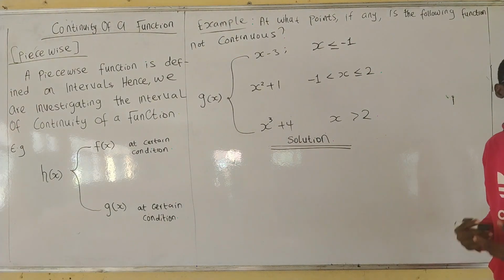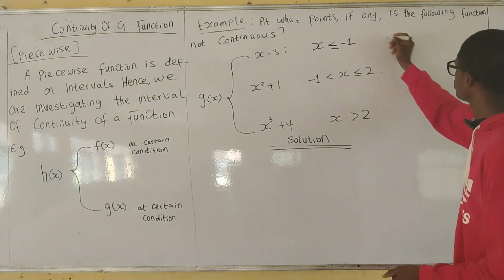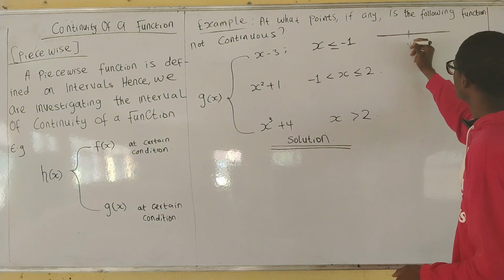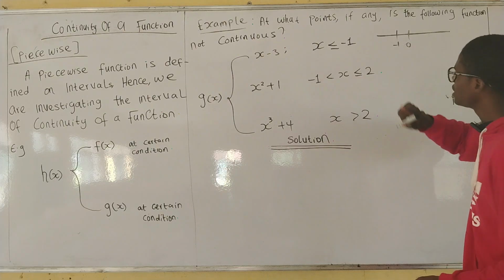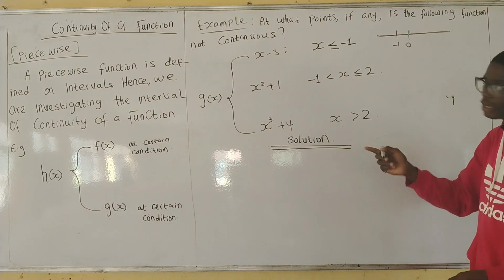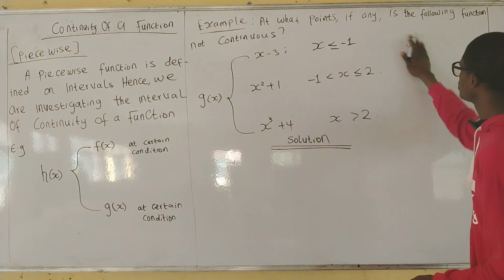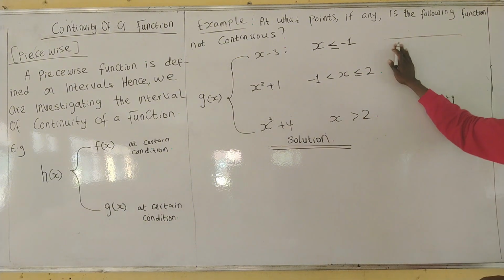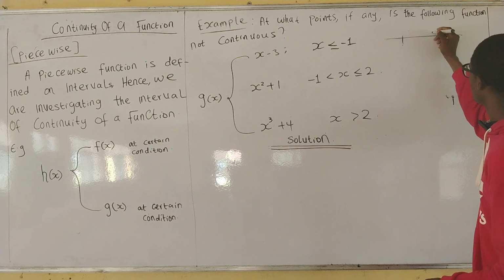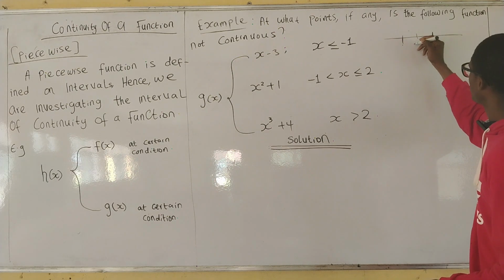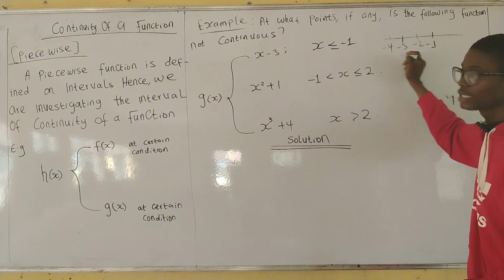If I'm to ask you how the number line is going to look, if I want to draw the number line, we should have something like this. We have 0, minus 1, and it must be less than or equal to, meaning that anything greater is not included. So we have minus 1, minus 2, minus 3, minus 4, and it keeps going down.